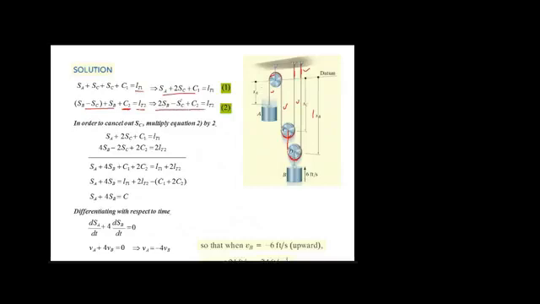Again, to cancel out this thing, let's multiply equation B by 2 and then add both of them together. So when you add both of them together, you will get this thing. Let all constants be shifted towards the right side, and let's combine them into a single constant. Let the single constant be C, so we get this equation. Okay, so to find out the velocity, we can differentiate it with respect to time. Since on the right side we have a constant, it will have 0 value when we take the time derivative. So we get this equation.